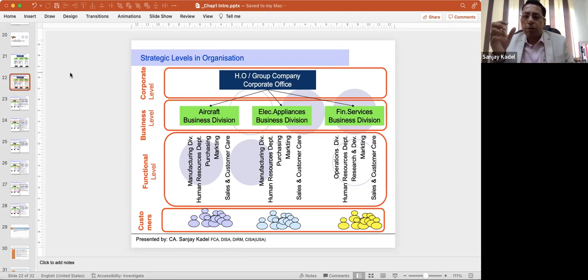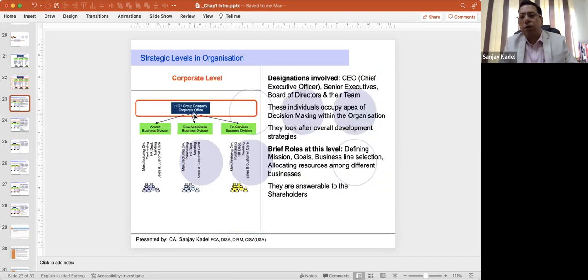So corporate level, business level, functional level, and of course there are customers who are being managed by the functional level people. Now every level has its own unique characteristics. For example, corporate level you take. At the top level, the designations involved are CEO, Chief Executive Officer, and Board of Directors.